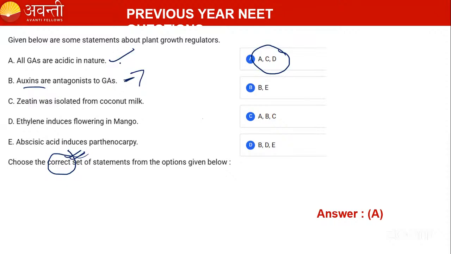Cytokinin, right guys? Cytokinin is antagonist to the auxin, whereas gibberellic acid is antagonist to what? And zeatin was isolated from coconut milk. That is correct. Then ethylene induced flowering in mango. That is correct. Then abscisic acid induced parthenocarpy. No. Auxin is the one that induces parthenocarpy. Yes or no? Yes. Very good, Sai Charan. Very good, Nili. Yes. Correct. The correct option is A. Let us go to the next question.